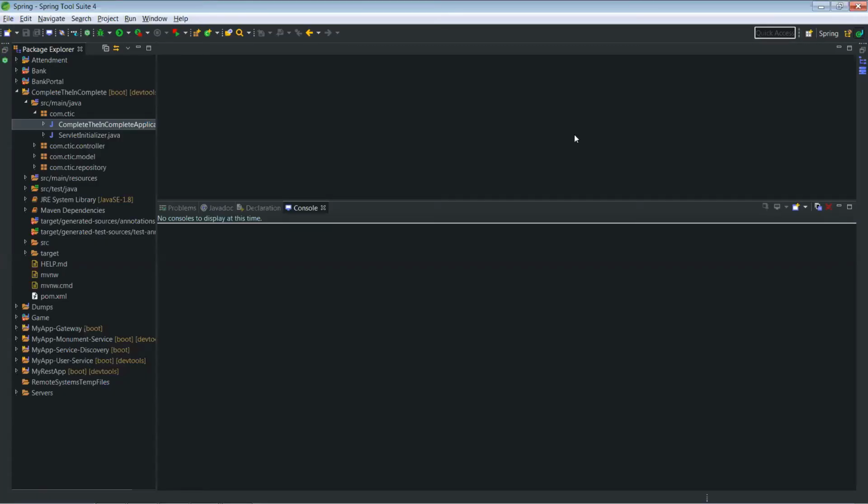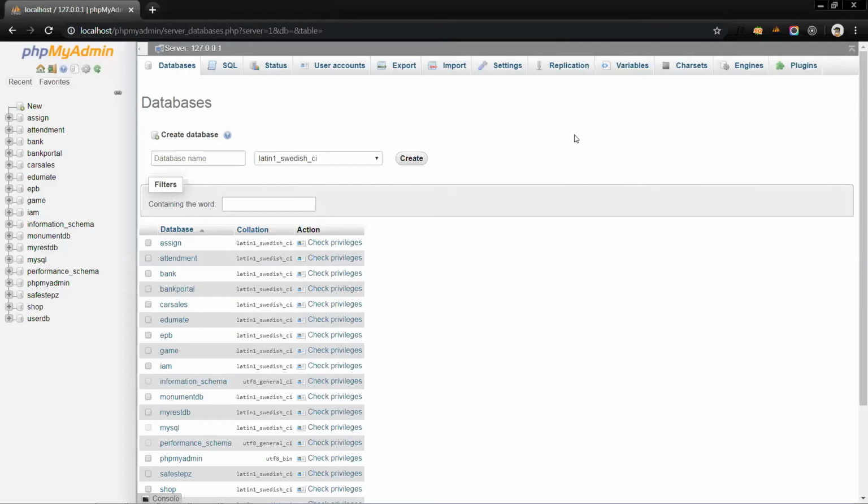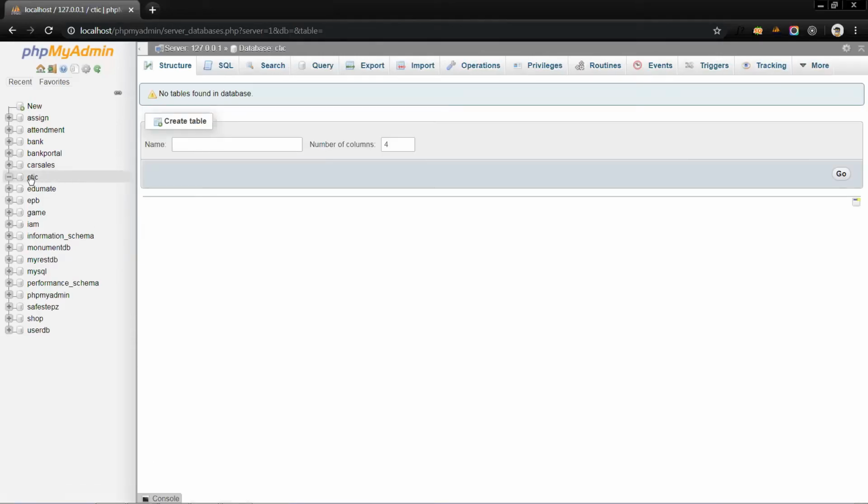So now let's have a look at the backend, which is made in Spring itself. In the Spring, we have used Hibernate and JPA to make it totally DB independent and create the database on the fly. Creating the database on the fly means we can use whatever database we feel, we just have to create the database for the initial time, and the tables in it will be automatically created. Let me demonstrate that. So now here I will create a database with the name CTIC, and I will only create the database. Here you can see there are no tables created in it.